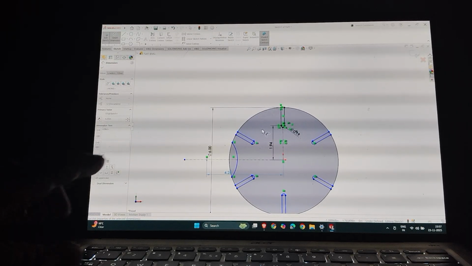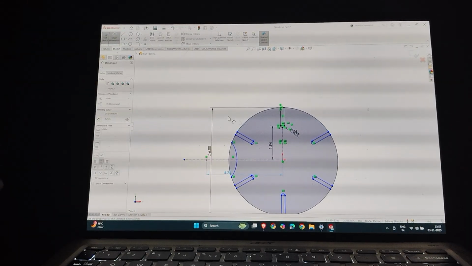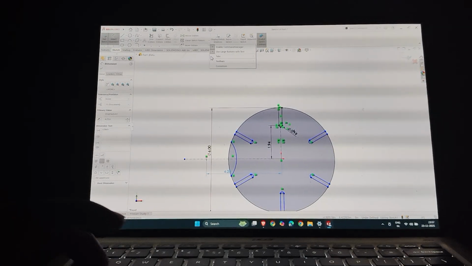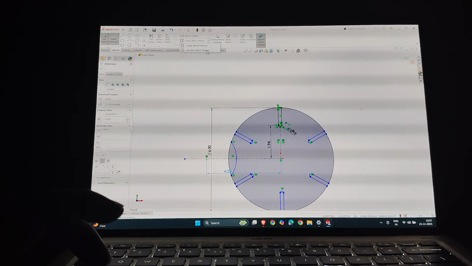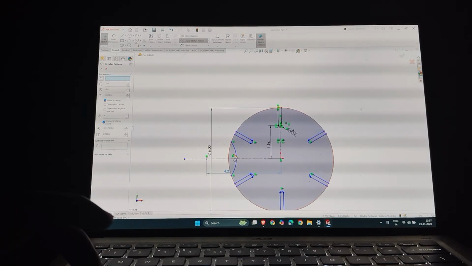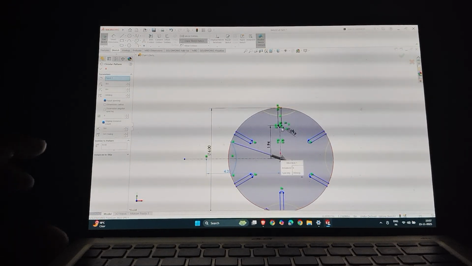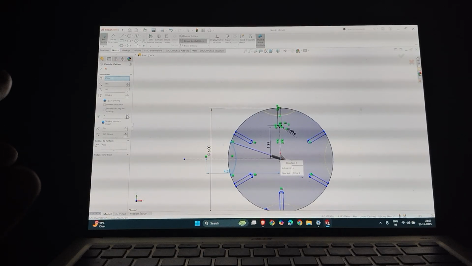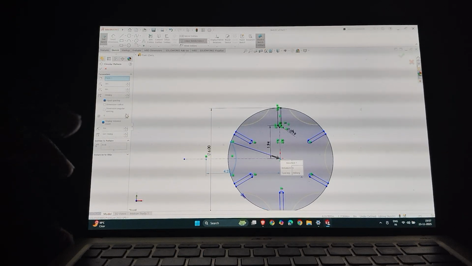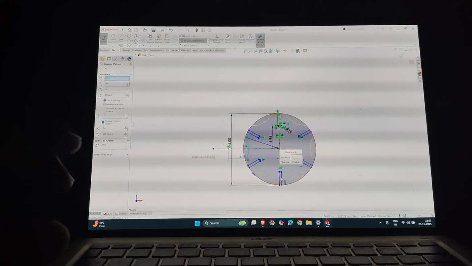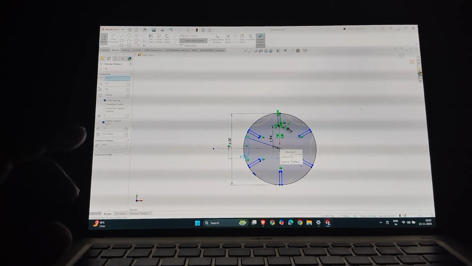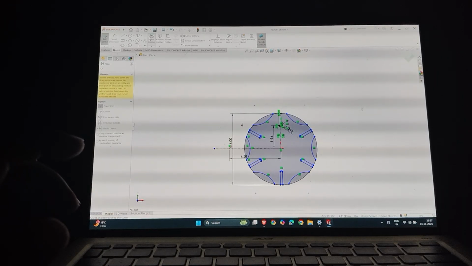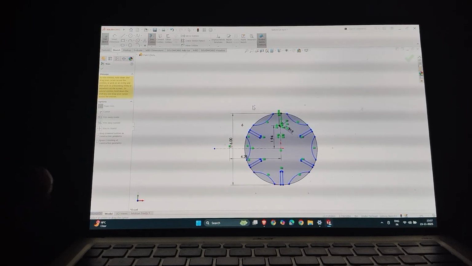This is also in a circular pattern, so I select the circular pattern again and select the entity. I need six times for the six-slot wheel. Now it is a six-slot wheel. Just one more thing: I'll trim the entities.